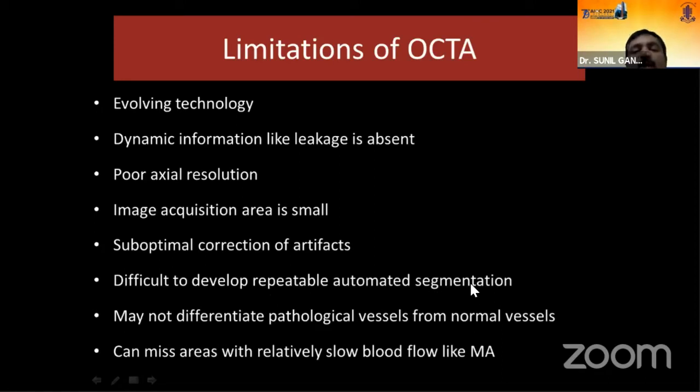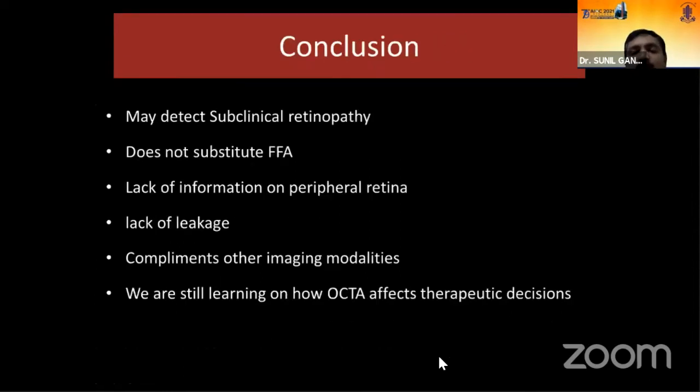The level of lesion sometimes can be missed. May not differentiate pathological vessels from the normal vessels. Can miss areas with relatively slow blood flow like microaneurysms.